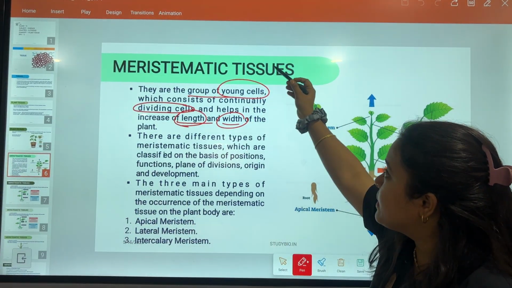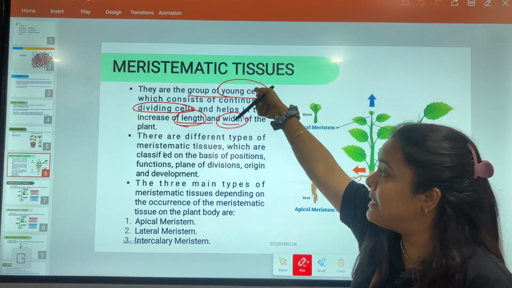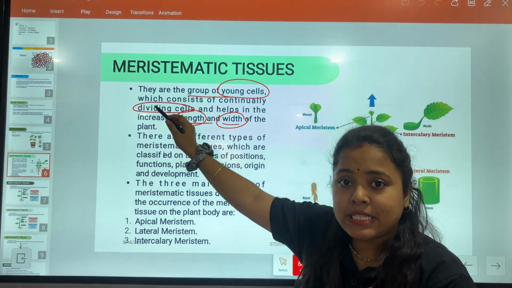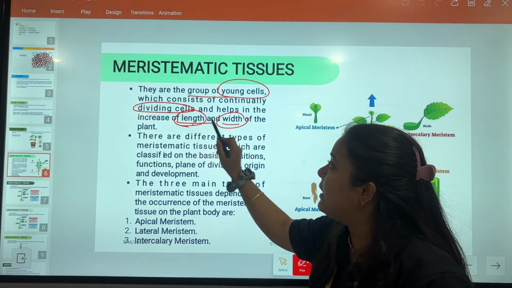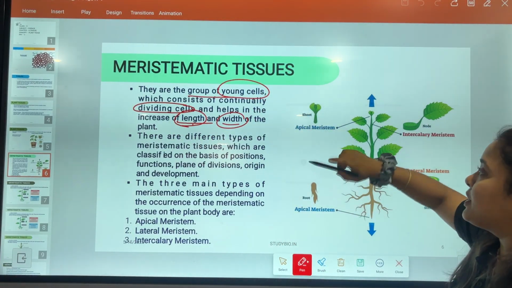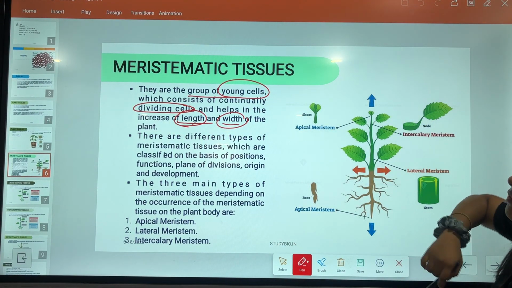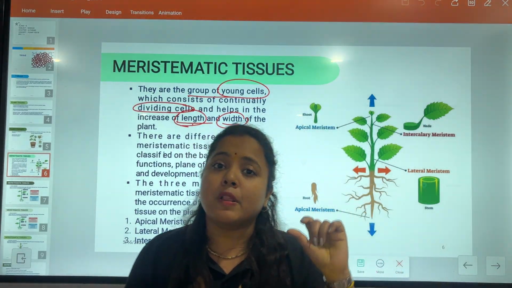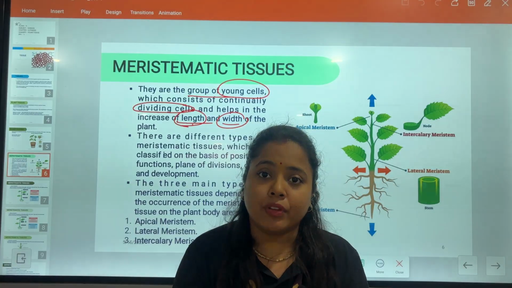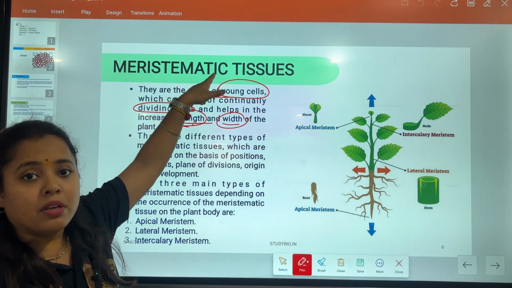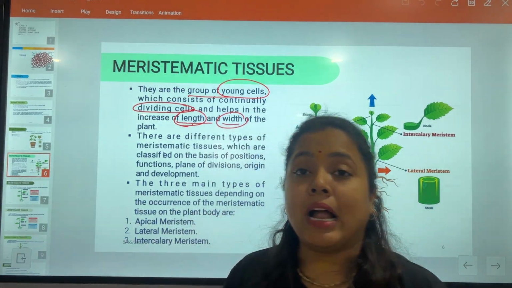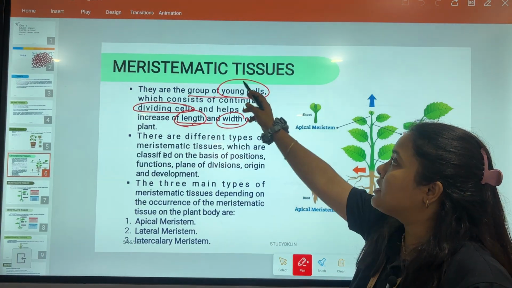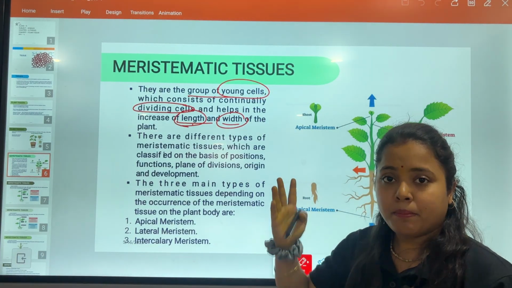Very first, meristematic tissue consists of the group of young cells, which consist of continuously dividing cells, and it helps in the increase of length and width. Only because of these meristematic tissues, the height and width of the plant increases. Okay, so what kind of tissues are responsible for the increase in the height and width of the plant? These are meristematic tissues. ये दिमाग में रखना है आपको. The question will be like that: which tissue is responsible for increasing the height of the plant? Meristematic tissue is responsible for the height of the plant, right?